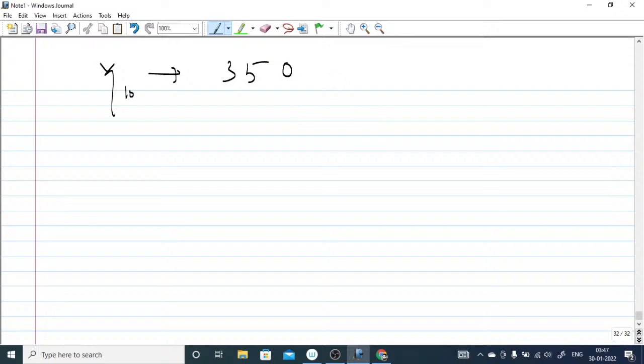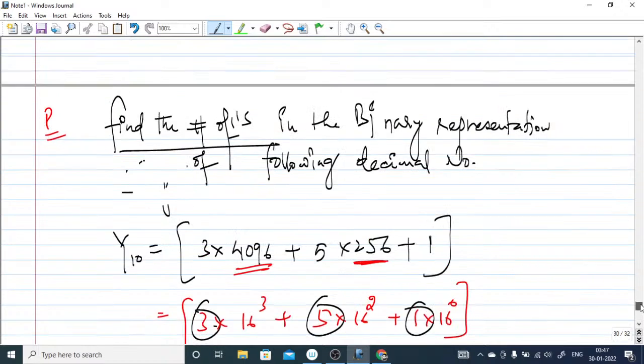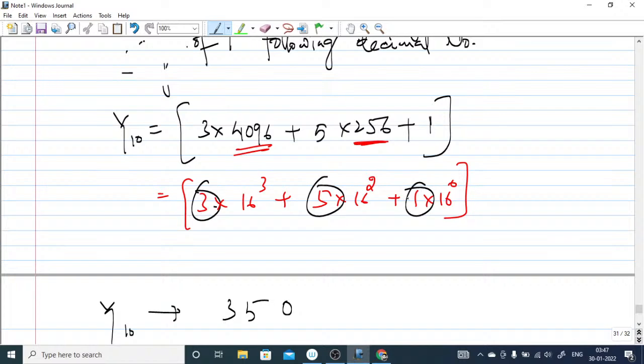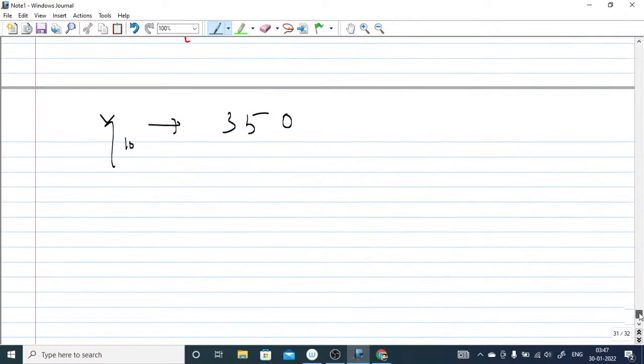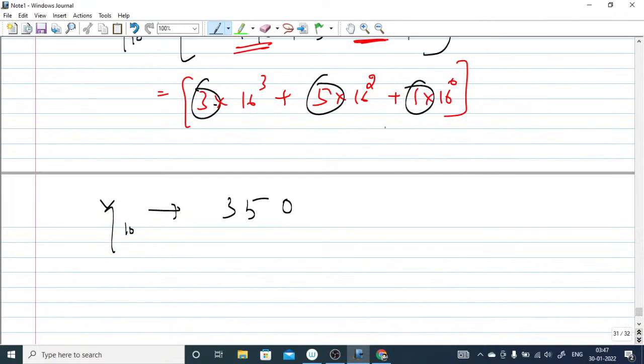And one bit is absent here. You can see there is no 16 to the power 1, so one bit is absent, so you can write it as 0. I mean 0 into 16 to the power 1 should be there, right? So 3 5 0, and this is 1.